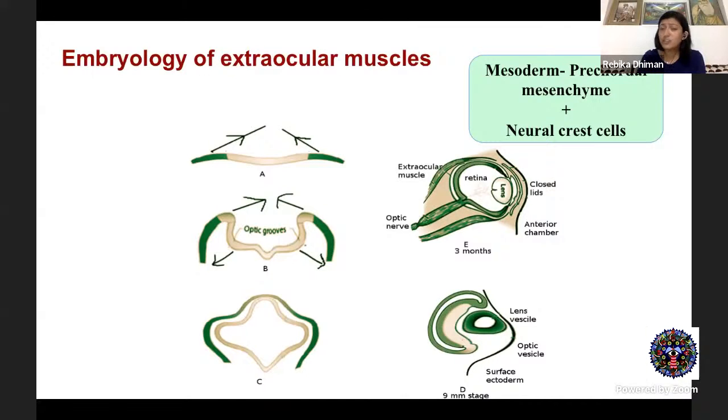Well, the embryology, just remember that these muscles are developing from the mesodermal part, that is the precaudal mesenchyme and the neural crest cells. So as your eyeball is developing from the optic groove and the optic vesicle, you have a lot of mesodermal structures developing around it. And one of them is the extraocular muscles and its connective tissue sheath.